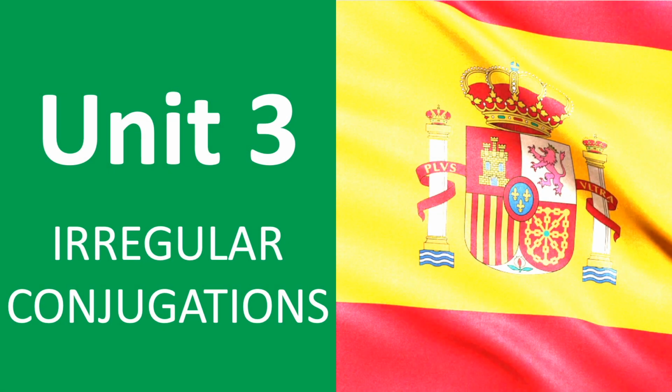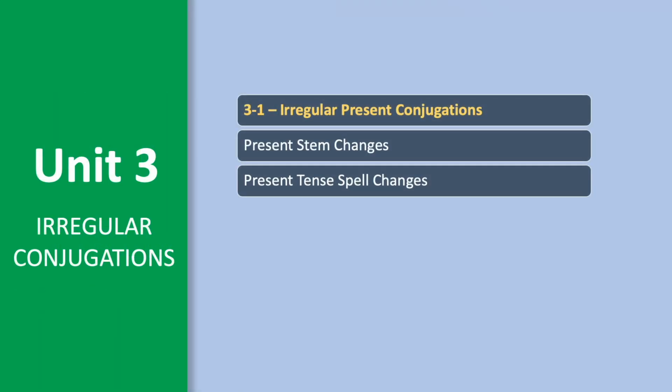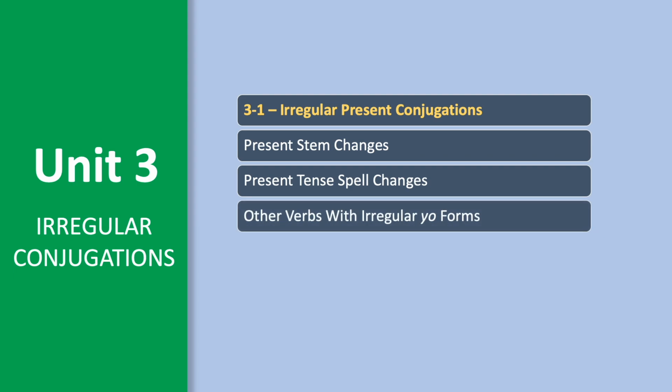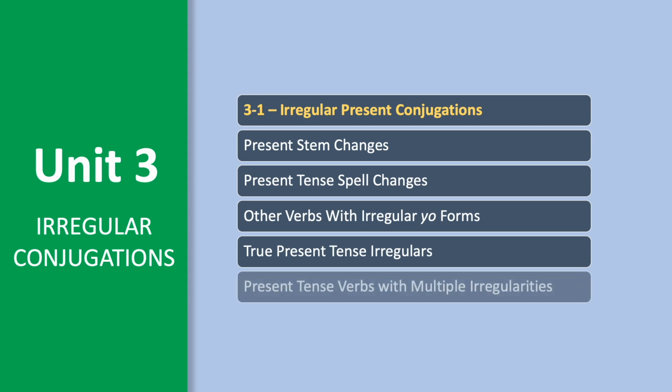Many people do struggle with regards to learning irregular conjugations in foreign languages. Hopefully this unit can make it easier for you to understand irregular verb conjugations in the Spanish language. Under the present tense, there are stem change verbs, spell change verbs, other verbs that have irregular yo forms, true irregulars, and certain verbs that have multiple irregularities under the present tense.